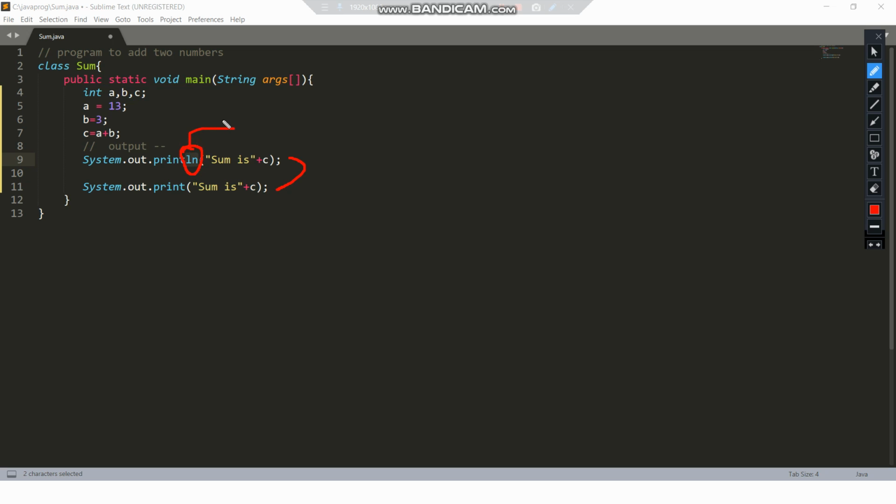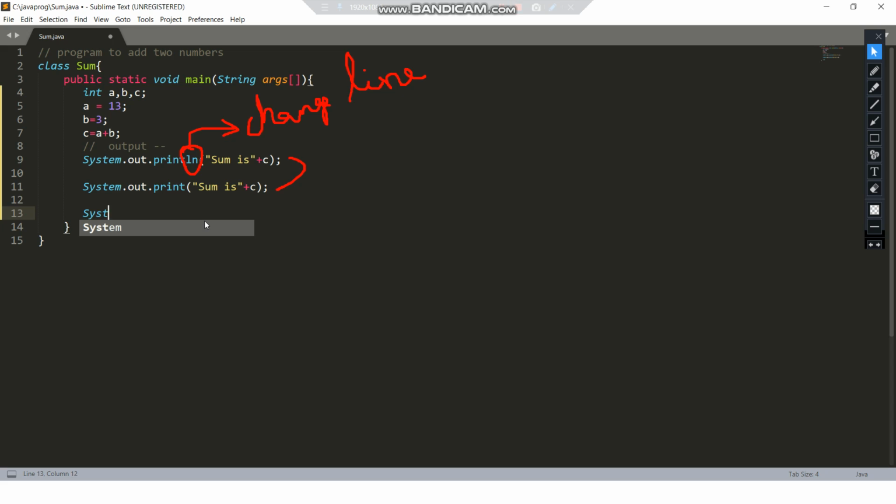What this ln will do is change the line. So I'll write over here, change the line.